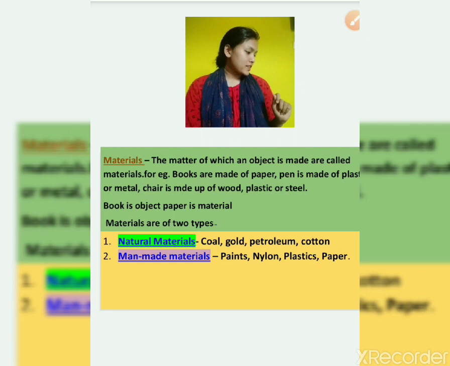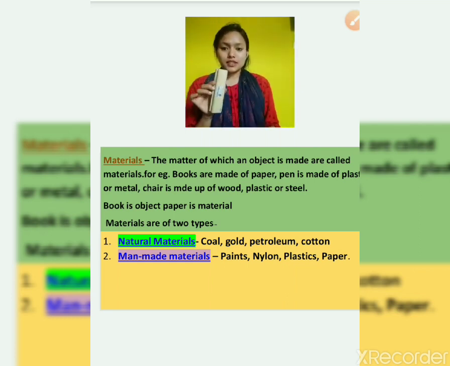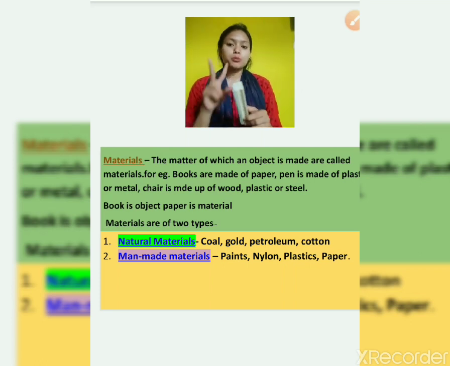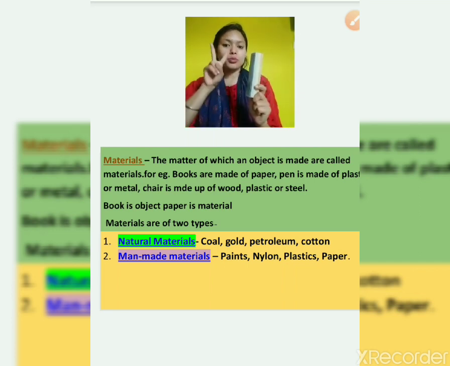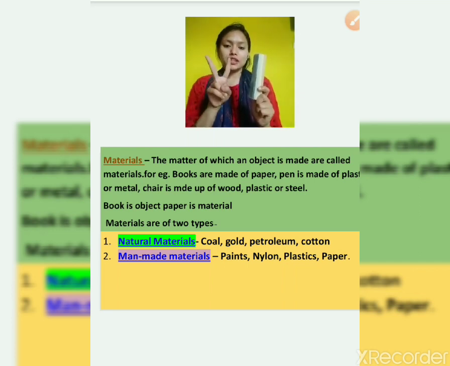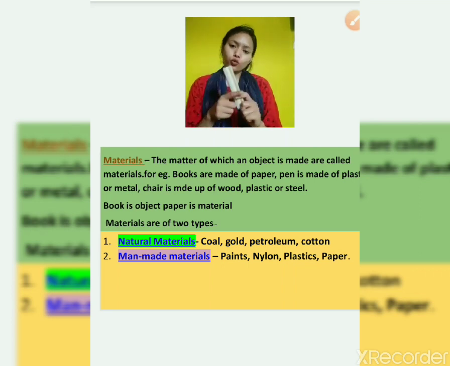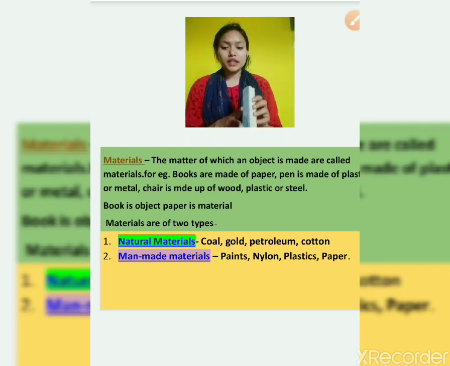Now if I say this duster, you can see this duster is made up of wood and cotton. This side cotton is there and this side wood is there. So it is an object and it is made up of two materials. First material is cotton and second material is wood. So what is material? Material is the matter of which an object is made. Is it clear?